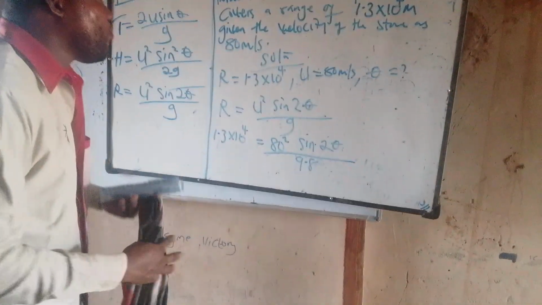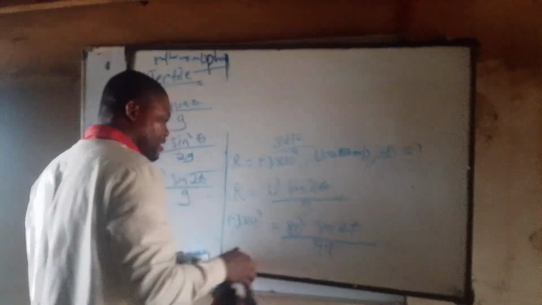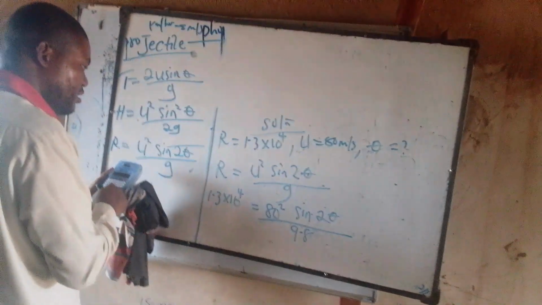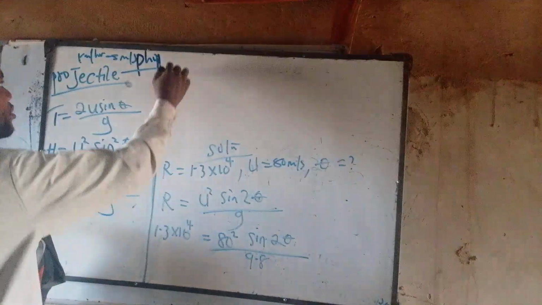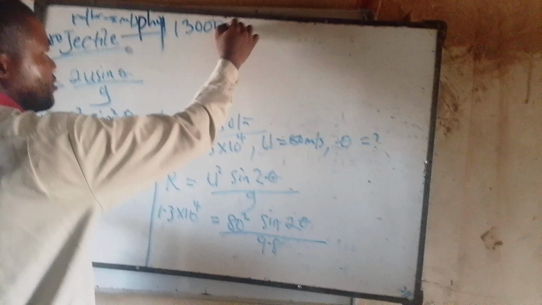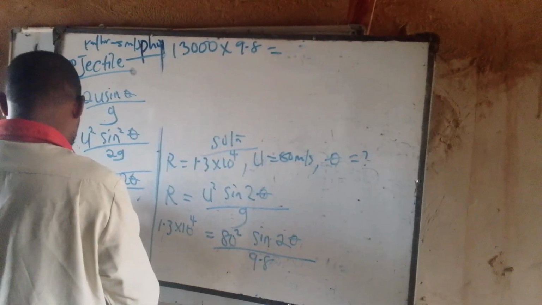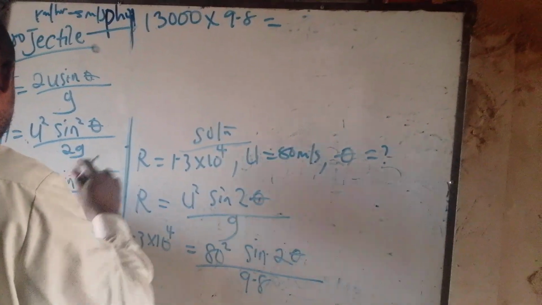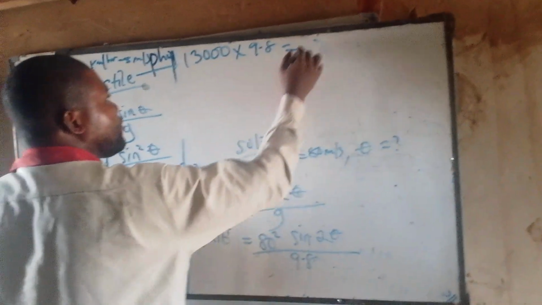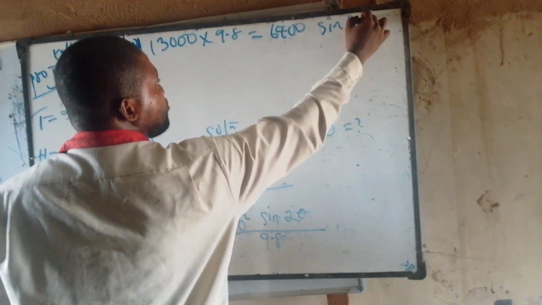So after doing this, what will I come down with? This side in standard form, in ordinary form, will give me 13000 times 9.8, equal to 80 squared, which is 6400, times sine 2 theta.